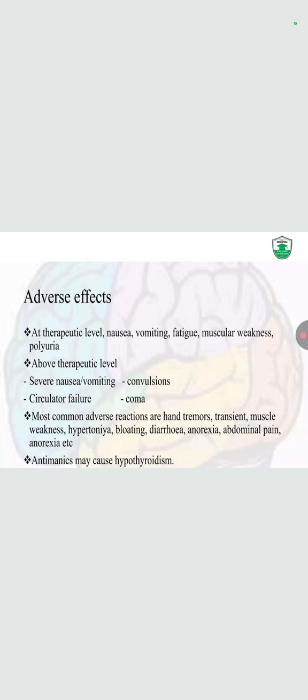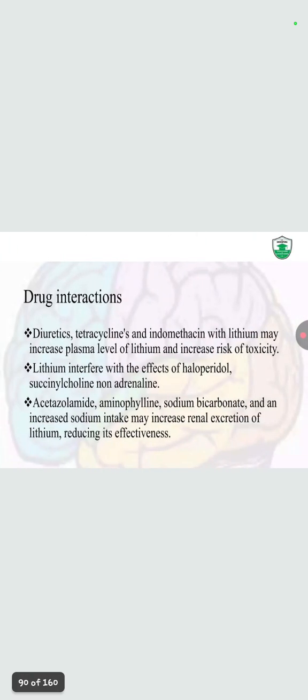Most common are hand tremors, transient muscle weakness, hypertonia, bloating, diarrhea, anorexia, and abdominal pain. Antimanic drugs cause hypothyroidism. They cause a decrease in thyroid hormone secretion. Now, drug interaction.